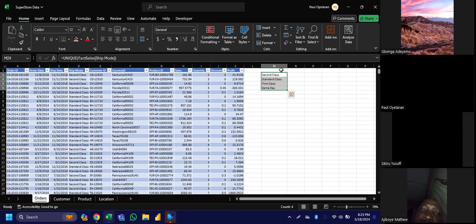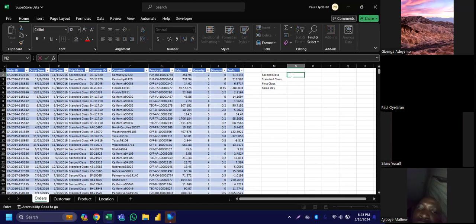So now I want to know how many customers order or ship their goods through second class, or how many buy their goods using standard class. We want to know how many there are. So for this kind of question, we'll be using Countif to get it done.